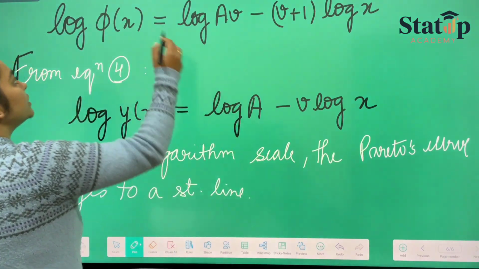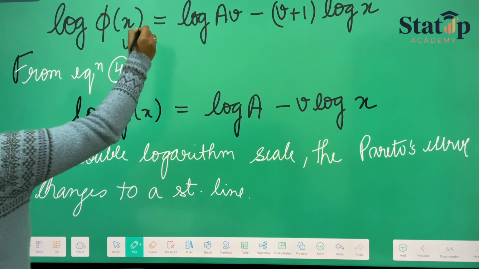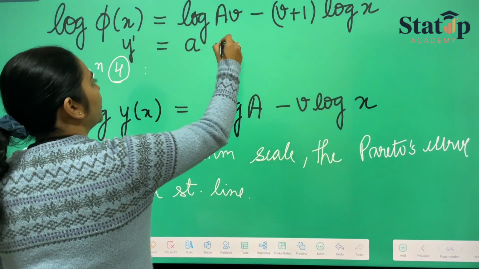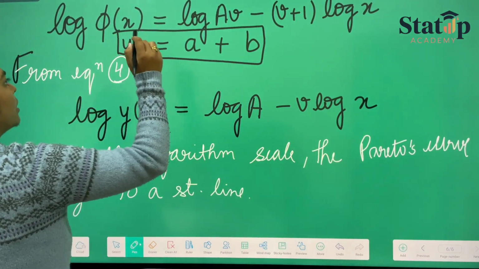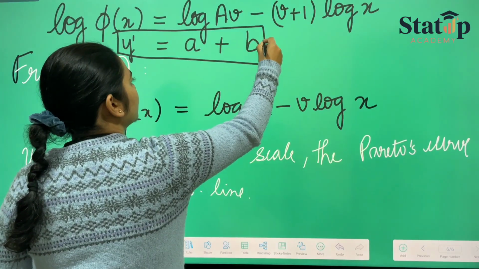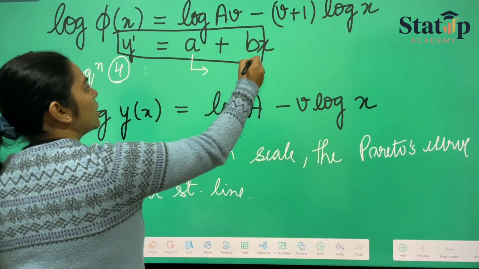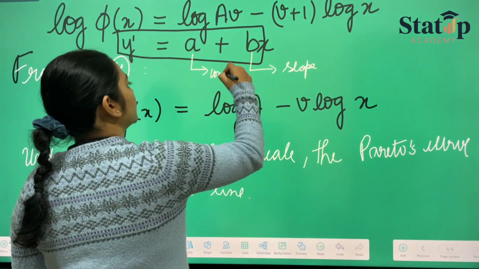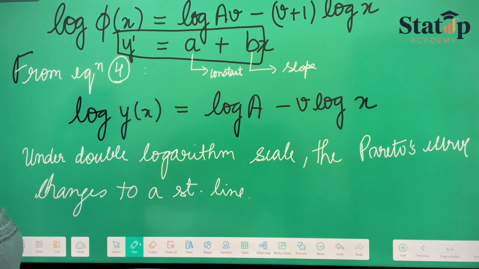Look here, if I am taking this as y dash equals small a plus b x, this is an equation of a straight line where a is the constant and b is the slope.